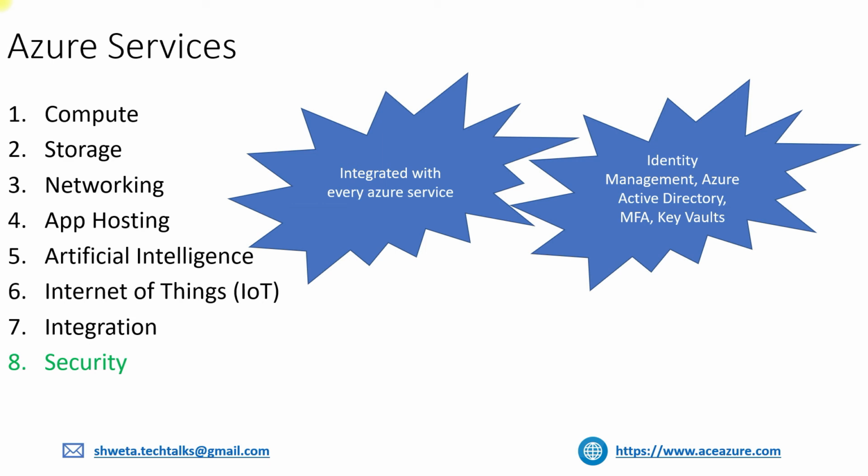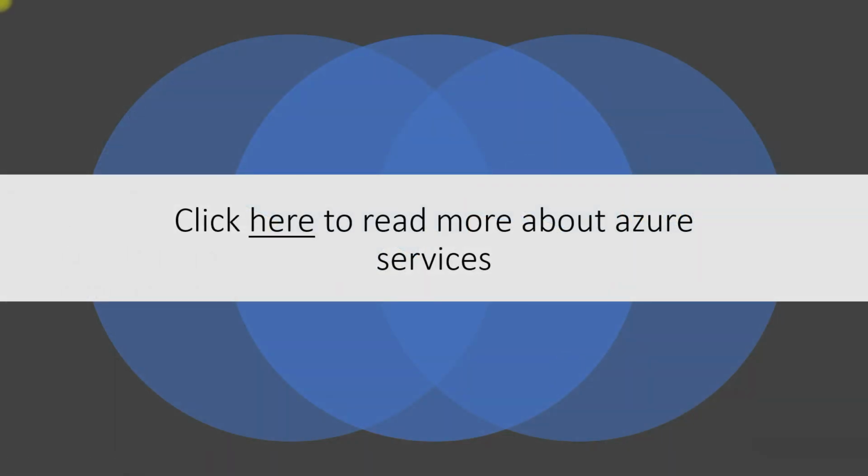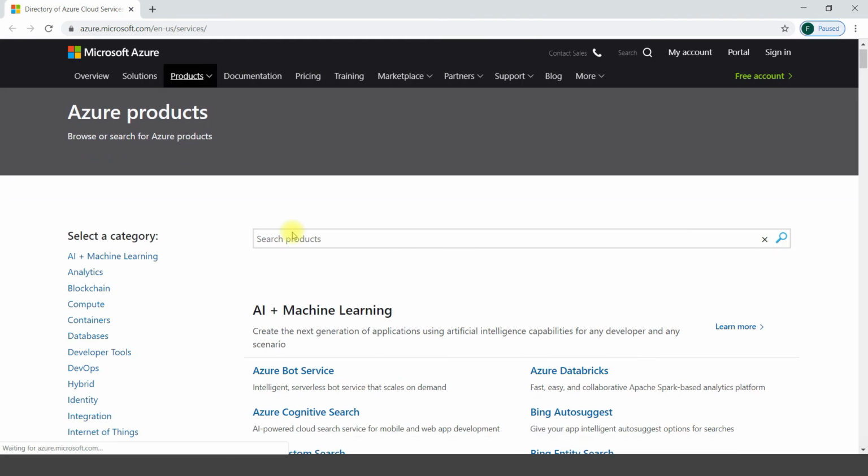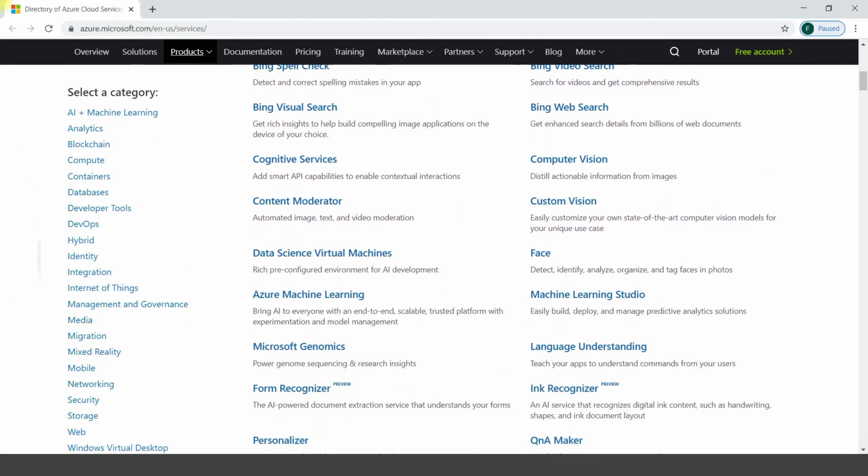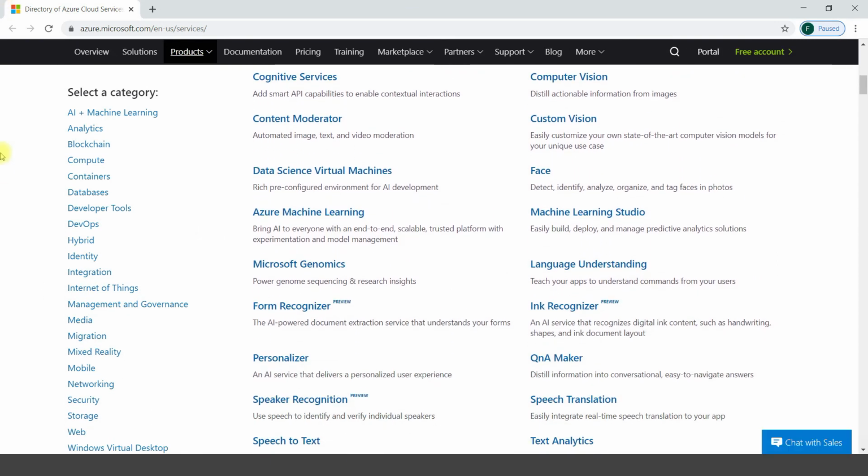So till now we have gone through 8 categories and different Azure services in each of these categories, which are the most frequently used services. But Azure provides a lot of services in addition to these. So you can click the link here to go through an exhaustive list of Azure services. If you can see here, the 8 categories that I have picked are also part of these. In addition, you have blockchain, containers, databases, DevOps, hybrid, media, migration, mixed reality, mobile, right?